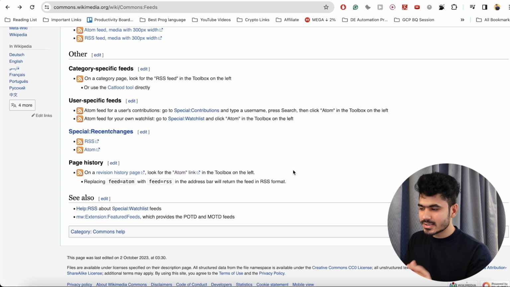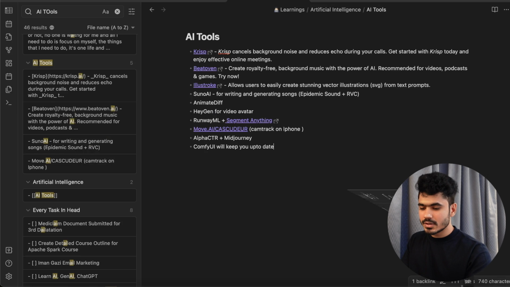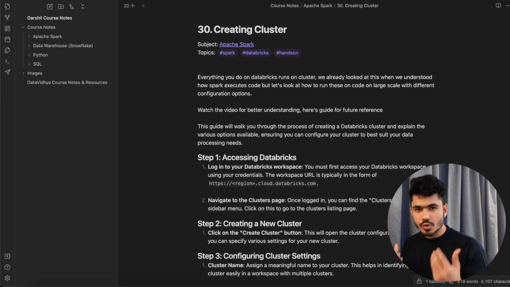So all of these are the basics of Obsidian. Again, pretty simple to understand, nothing complicated. You just need to build a habit to use these tools in your day-to-day life. The difficult part is not the tool, the difficult part is adding this particular tool in your routine.